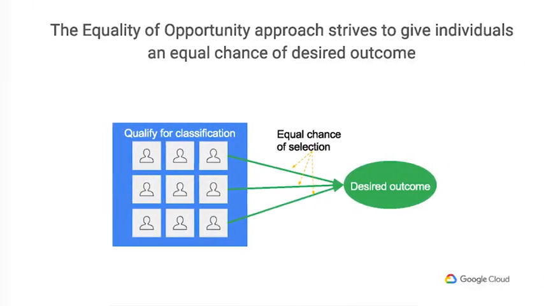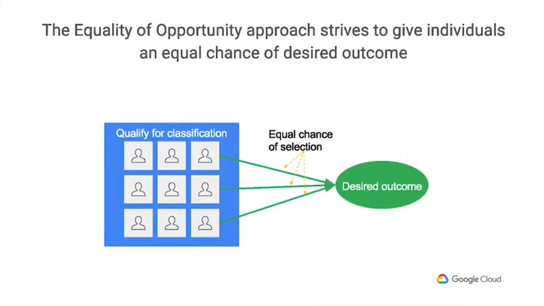So let's say we're working for a bank and we are building a machine learning model to help determine whether or not to approve a loan. What does equality of opportunity mean in this context? Ideally, all users who qualify for a loan have an equal chance amongst all users of being correctly classified for that loan approval. In other words, the chances of a person being qualified for a loan should be the same regardless of which protected subgroup they are a part of. So what we are saying here is that if you keep everything about a person the same and change them from being a member of one subgroup to another, their chances of qualifying for the loan should remain the same.